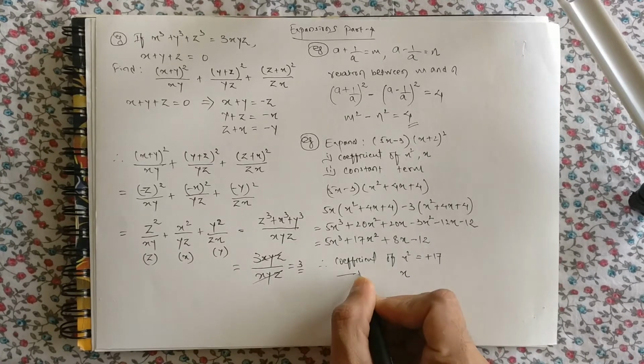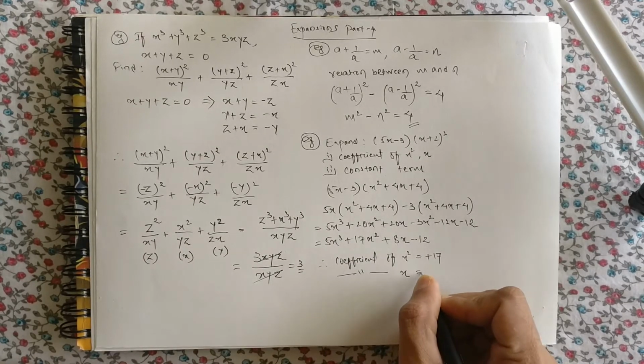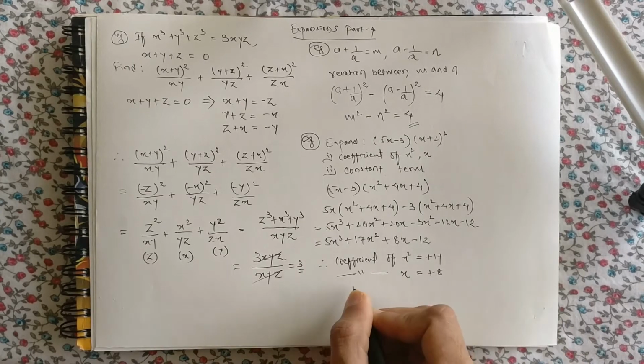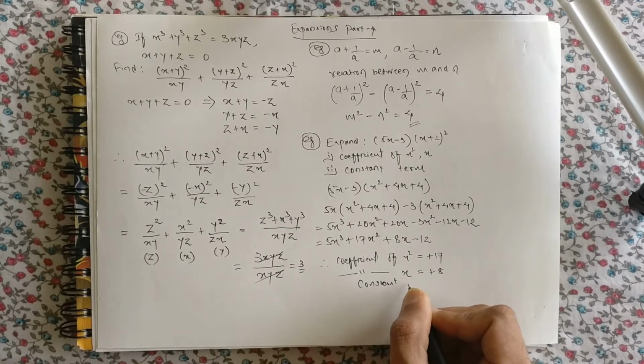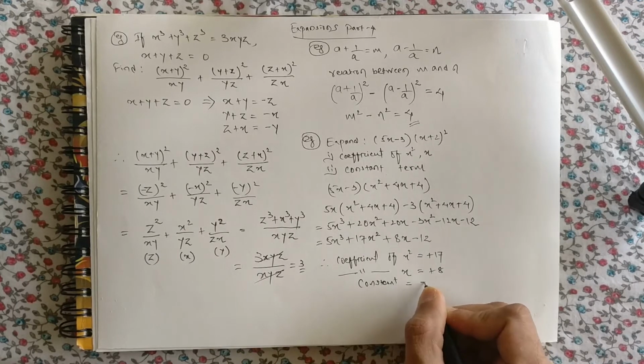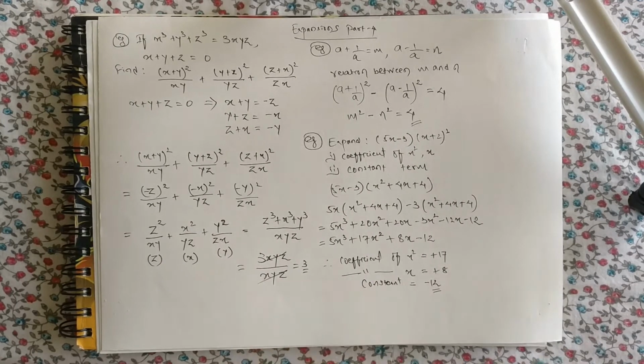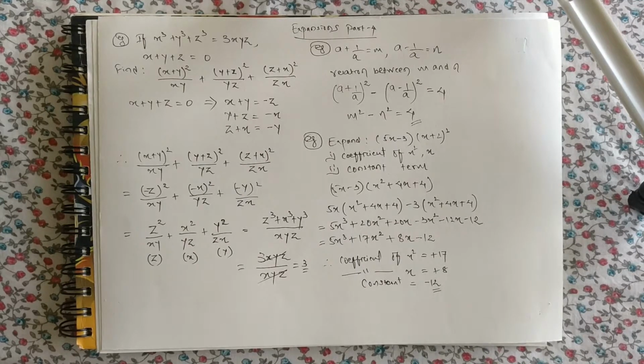Coefficient of x is equal to plus 8, and the constant term is equal to minus 12. Constant term is equal to minus 12, right? So this is how you solve this question. Let us go to the next question.